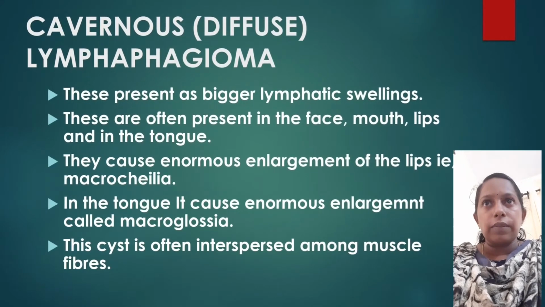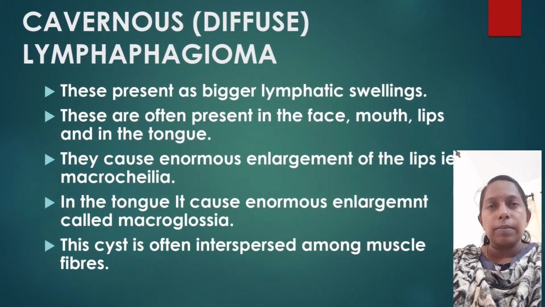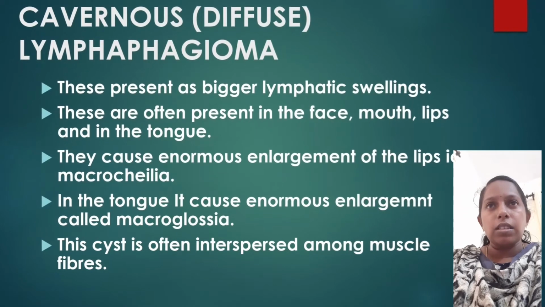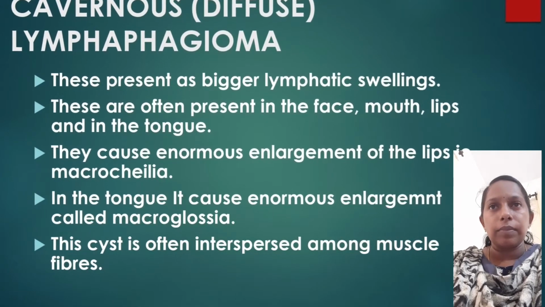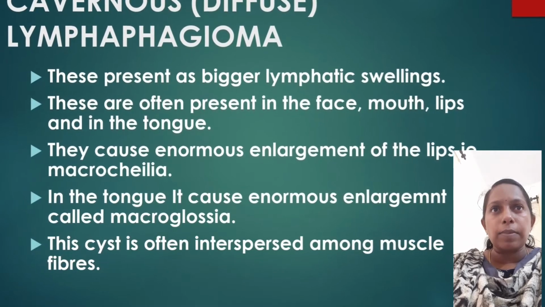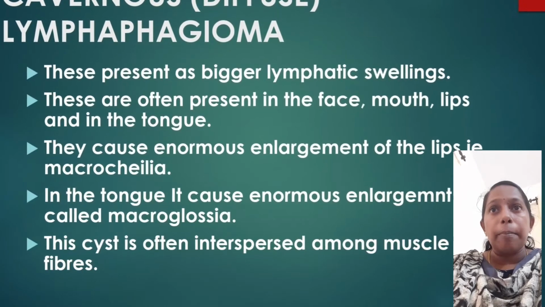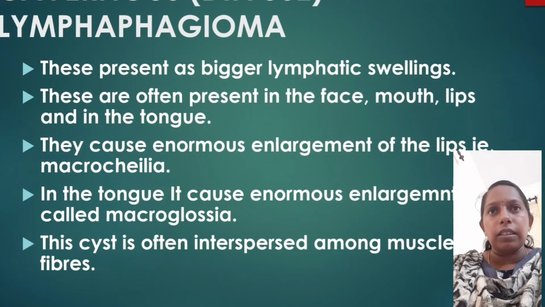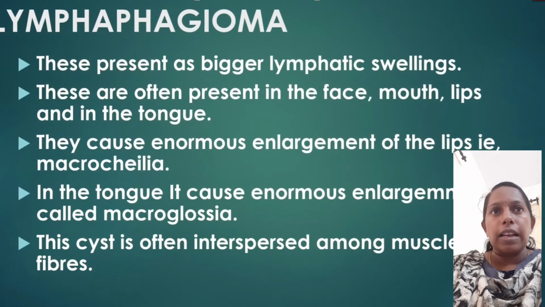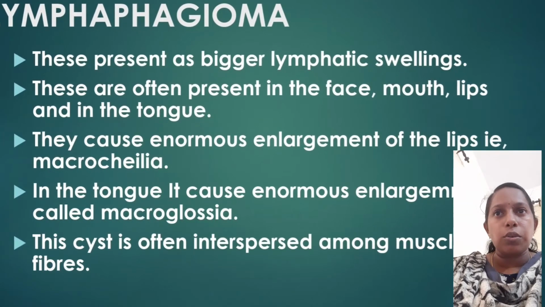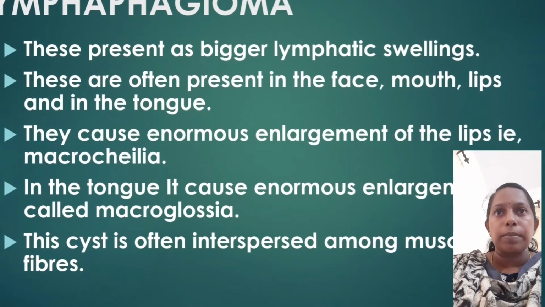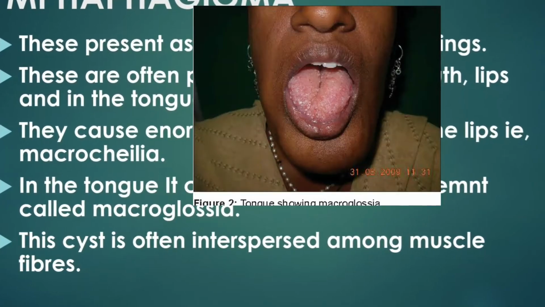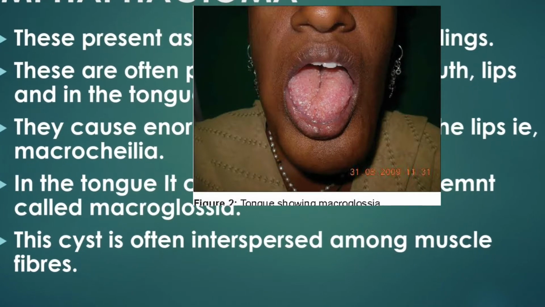Cavernous or diffuse lymphangioma. These present as bigger lymphatic swellings. These are often present in the face, mouth, lips, and in the tongue. They cause enormous enlargement of the lips, that is called macrocheilia. In the tongue, it causes enormous enlargement and it is called macroglossia. This cyst is often interspersed among muscle fibers. In this picture, you can see the macroglossia.